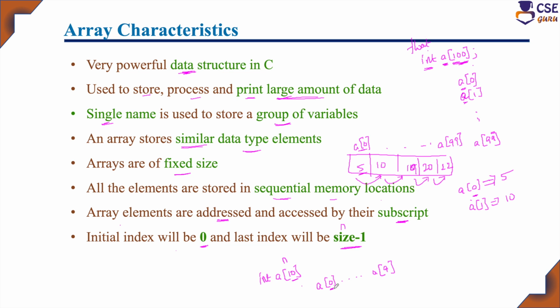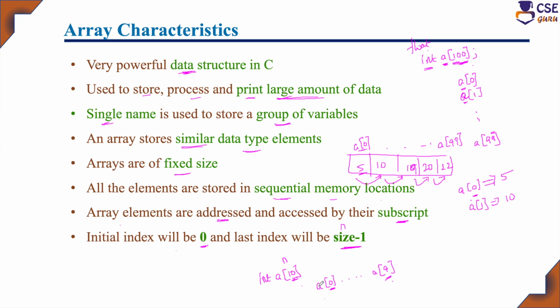It will store the first element in the starting index A of 0, and the last index will be size minus 1. So here, totally 10 elements, 10 minus 1, that is A of 9. This is the last subscript you will get. So from A of 0 to A of 9, sequentially, if you want to access an element, you have to use this subscript. A of 0 first element, A of 1 second element, A of 2 third element.